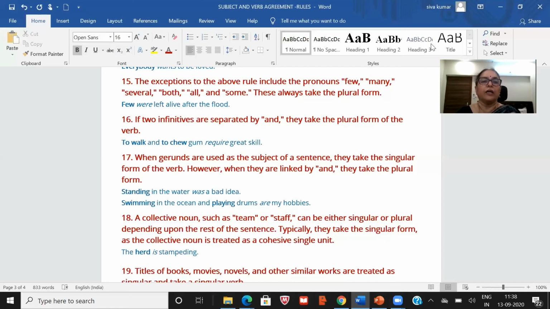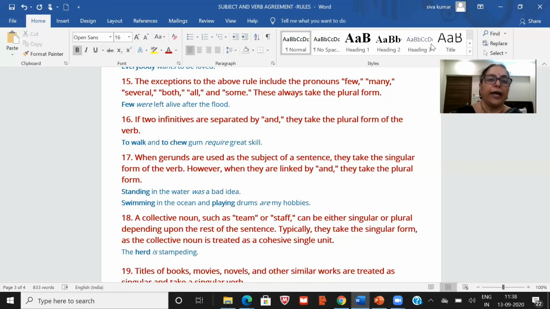That means if "standing in the water was a bad idea", standing, you are talking about only one, so "was a bad idea". But the next sentence, swimming in the ocean and playing drums are my hobbies. So there you are talking about two actions. One is swimming in the ocean and the other one is playing drums. So those two actions are joined with "and", so the verb became plural, "are my hobbies".